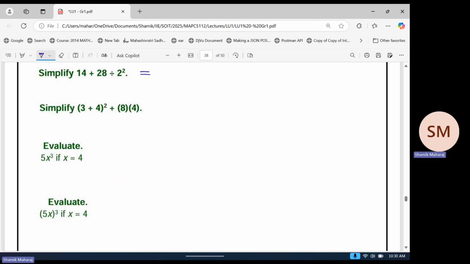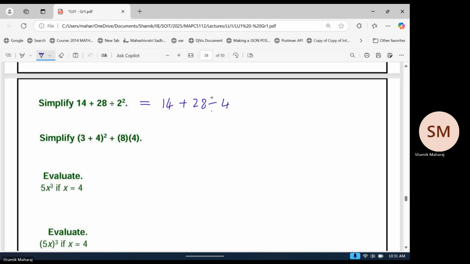So what's the first step I need to do here? 2 squared, perfect. 14 plus 28 divided by 2 squared. Okay, now what do I do? Division, right? 14 plus 28 divided by 4, that's 7, thank you. Then there's just one thing left to do, right? Just adding. So 7, 8, 9, 10, 11, so it's going to be 21. Okay, all right.